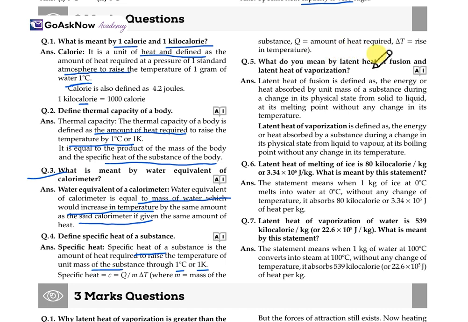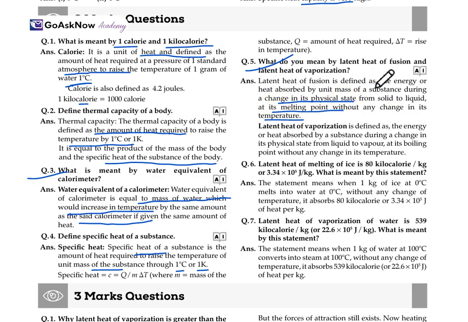What do you mean by latent heat of fusion and latent heat of vaporization? The latent heat of fusion is defined as the heat absorbed by a unit mass of a substance during the change in its physical state from solid to liquid at its melting point without any change in temperature. And latent heat of vaporization is defined as the heat absorbed by a substance during the change in physical state from liquid to vapor, at its boiling point, without any change in temperature.